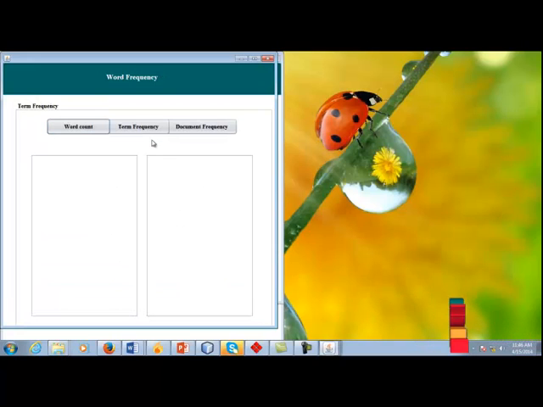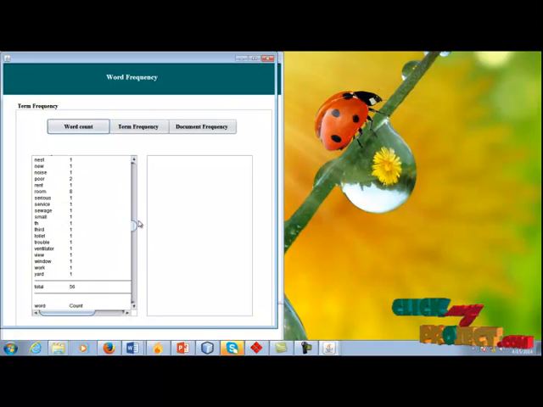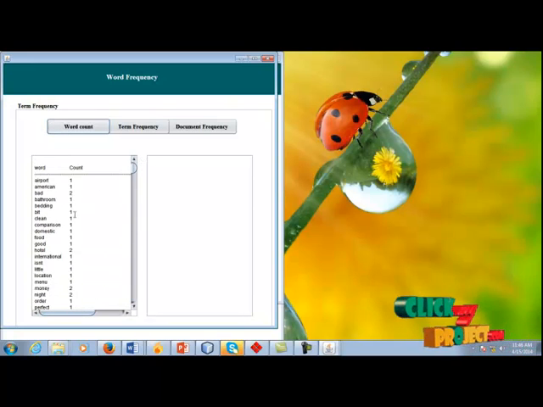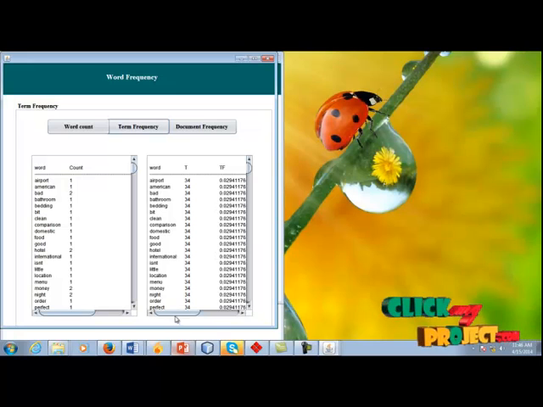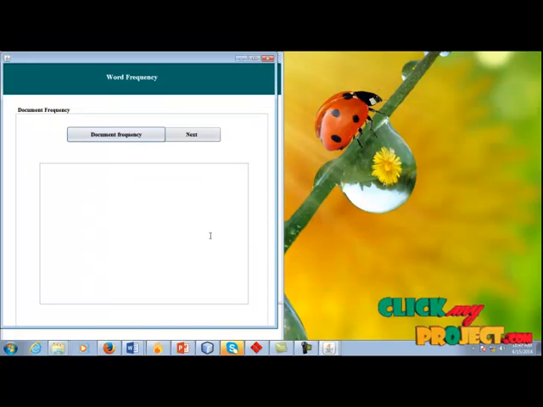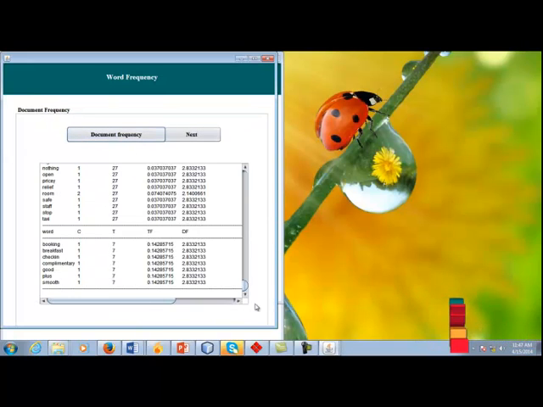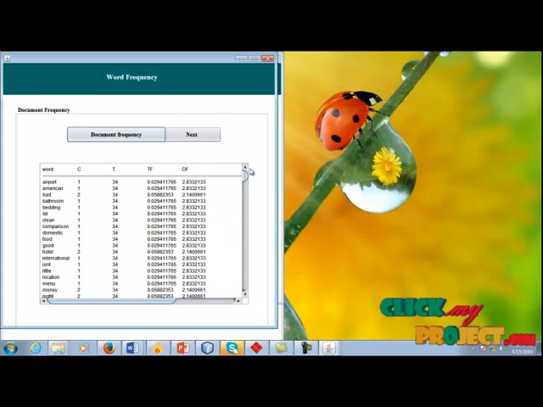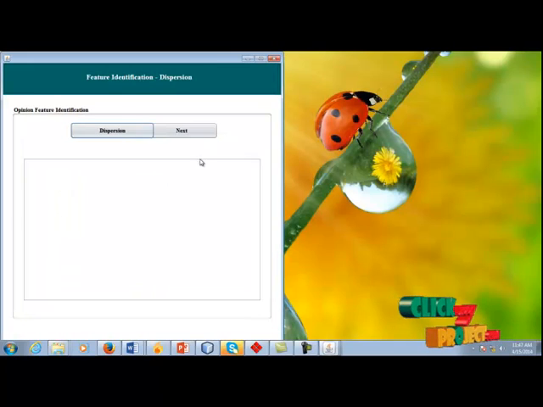Click next. Now we are going to calculate the word frequency, term frequency, and document frequency. Click word count. These are the word arrays in each document in this sentence. Click term frequency. Term frequency calculated successfully. Now we are going to calculate the document frequency. Click document frequency. Based on the term frequency and word frequency, we find the document frequency. Click next.